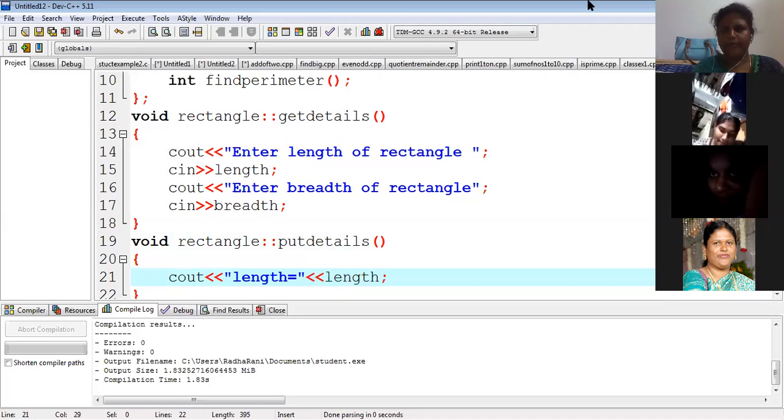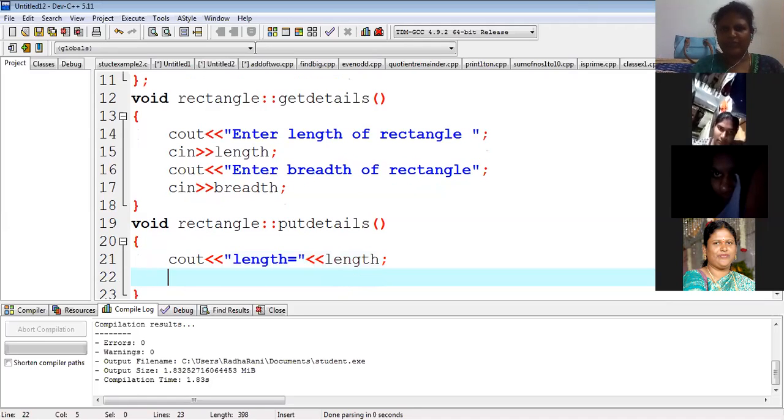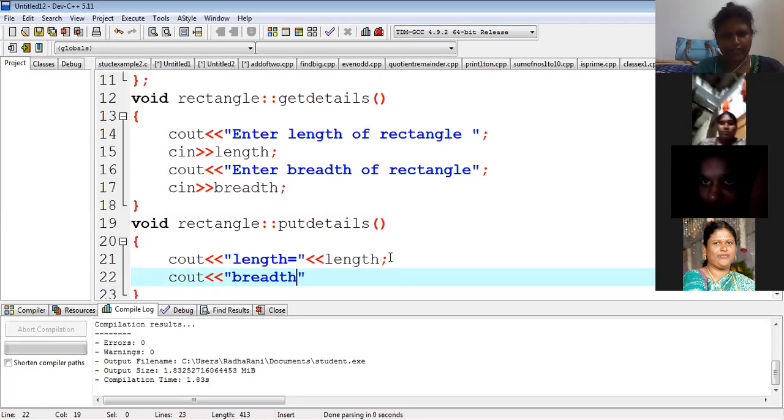Similarly, cout breadth is equal to breadth.